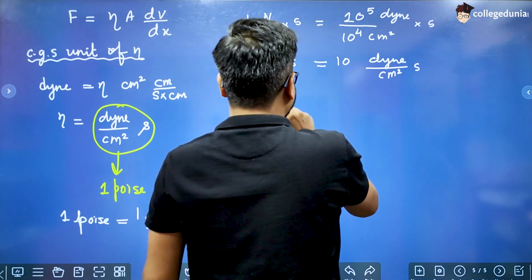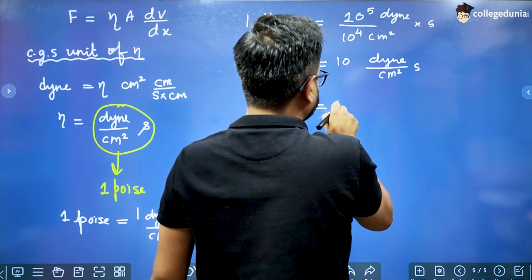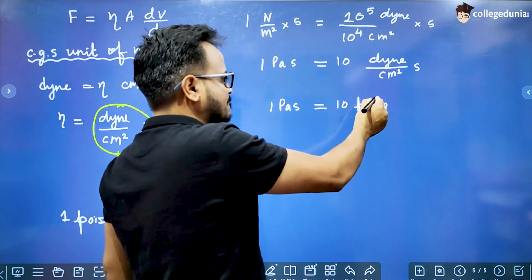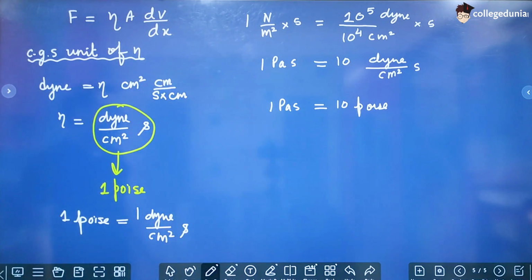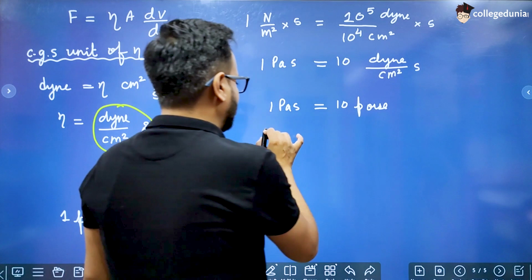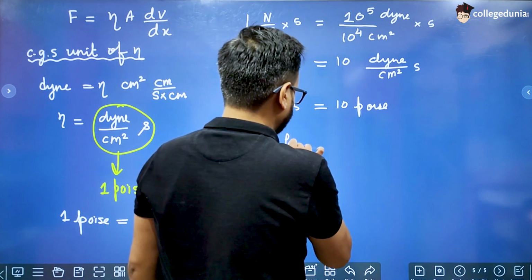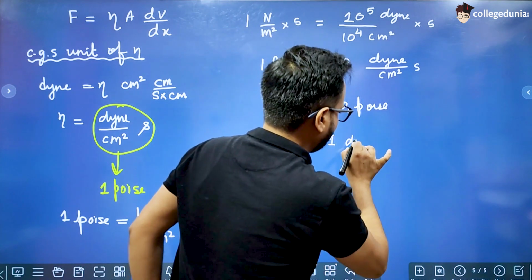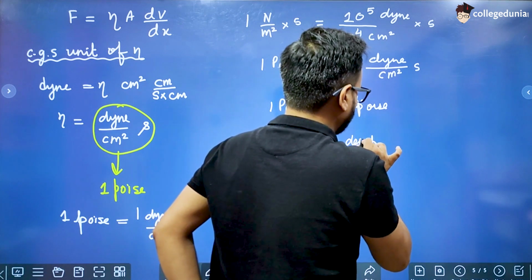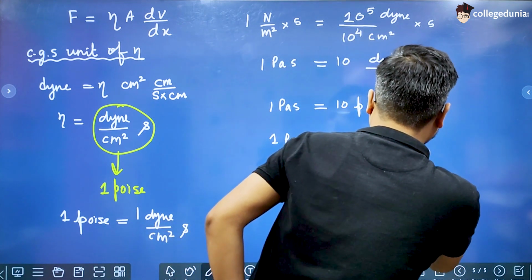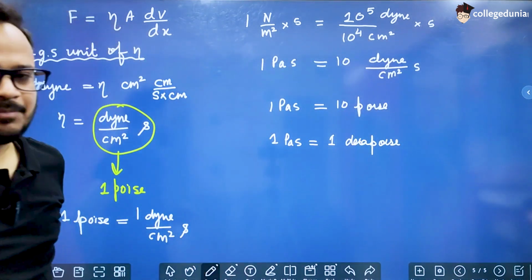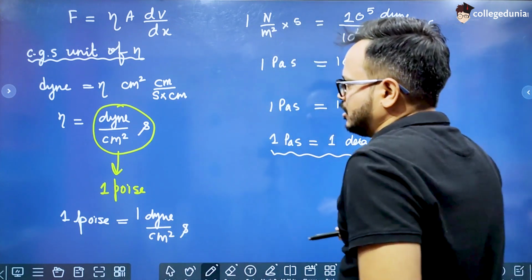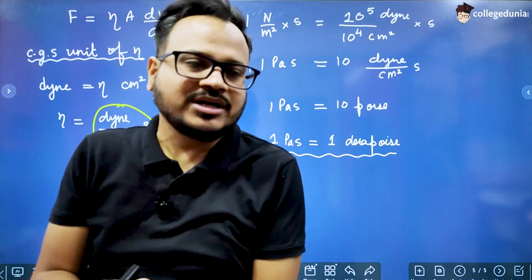So 1 Pascal second is 10 poise. And 10 is deca. Deca prefix is used for 10. So we can say that 1 Pascal second is 1 decapoise.